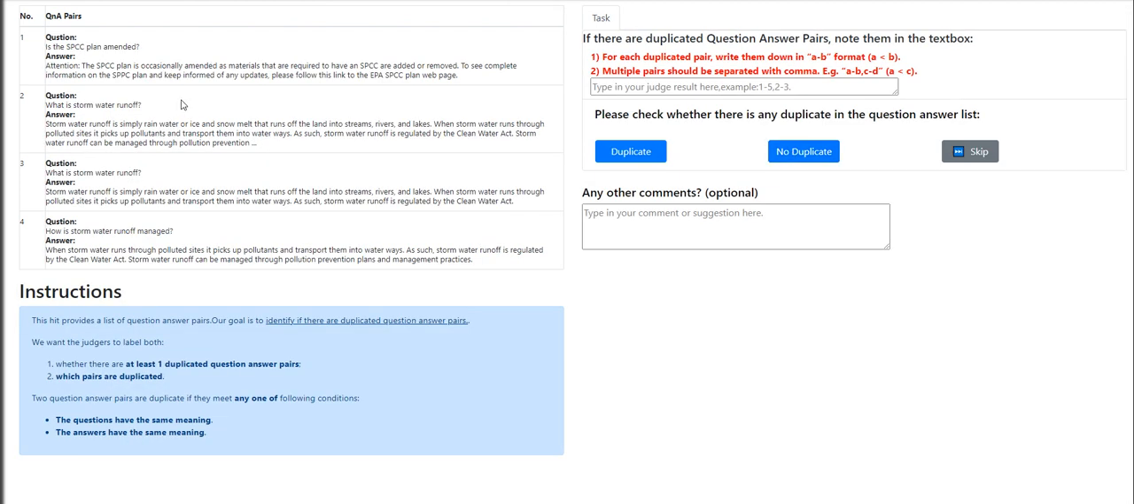Is the SPCC plan amended? What is the stormwater runoff? What is the stormwater runoff? How is the stormwater runoff managed? So we have two duplicates here. So it's question number two hyphen and then question number three.